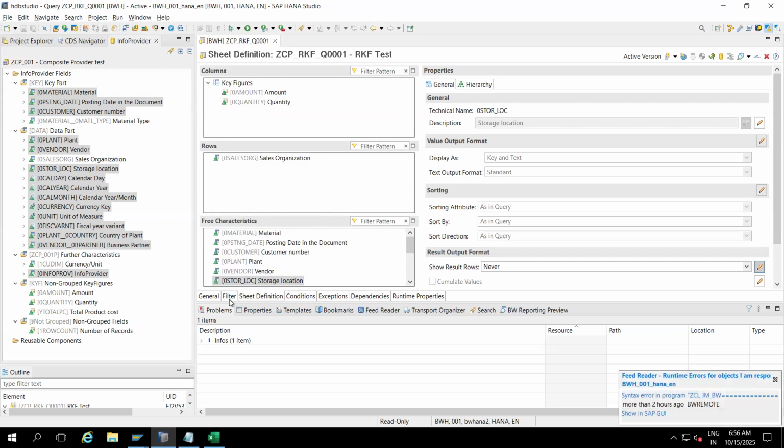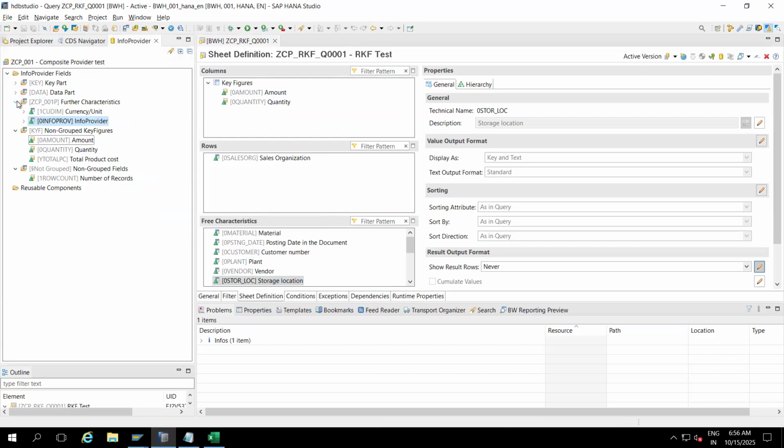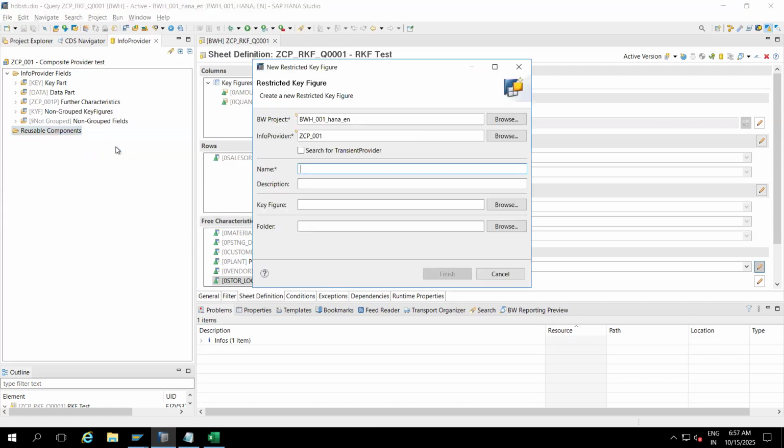Okay. And now we can create the restricted key figures, RKF. On the left side, I am minimizing it in the InfoProvider tab. Here we have an option, reusable components. Right click here, and now I have the option Restricted Key Figure. Remember this option.